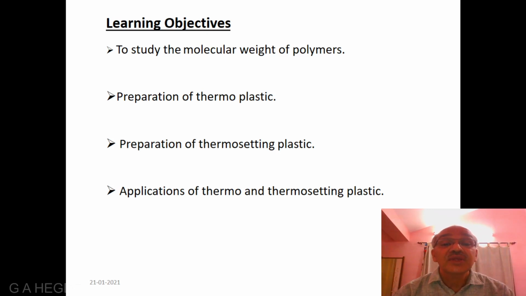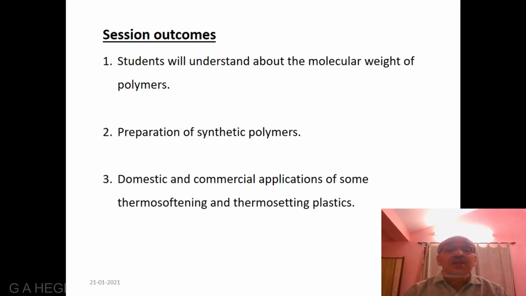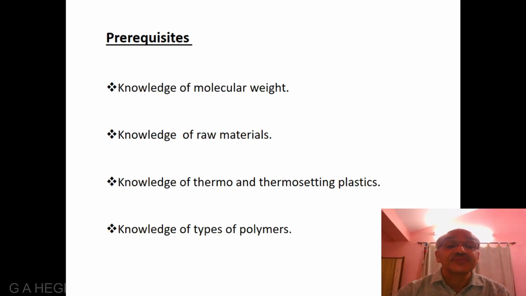Under this, we shall discuss molecular weight of polymers, preparation of thermoplastics, preparation of thermosetting plastics, applications of thermo and thermosetting plastics. After studying this, you will understand the molecular weight of polymers, preparation of synthetic polymers, domestic and commercial applications of some thermosoftening and thermosetting plastics.